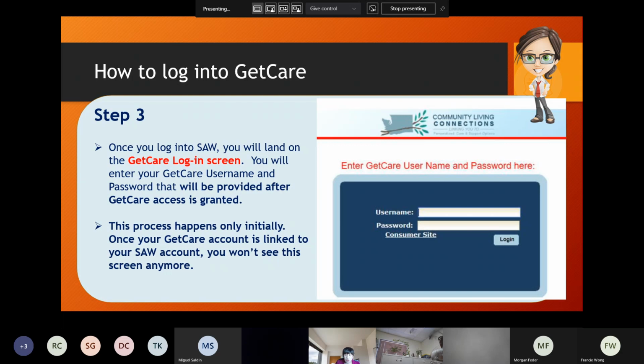Like I said, this is only initially. When you log into GetCare initially, you are required to enter your GetCare username and password. Once you log in, there's a feature where your SAW account and your GetCare account can be linked. If it's linked, then you won't see this screen anymore. When I show you how to log into GetCare, you won't see this screen. Okay, so far so good? Great.